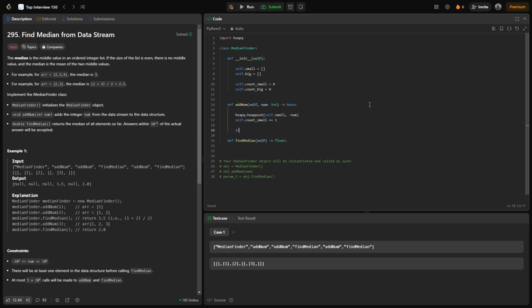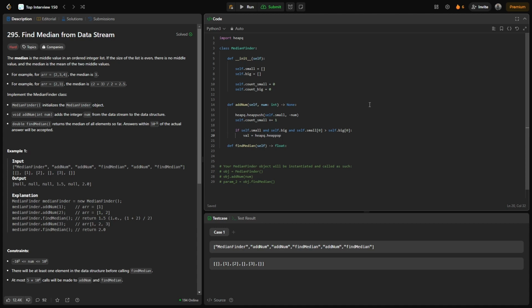So I can say if self.small, so our small array exists, and self.big, and self.small's first element is greater than self.big's first element, then we are going to create a temporary variable.